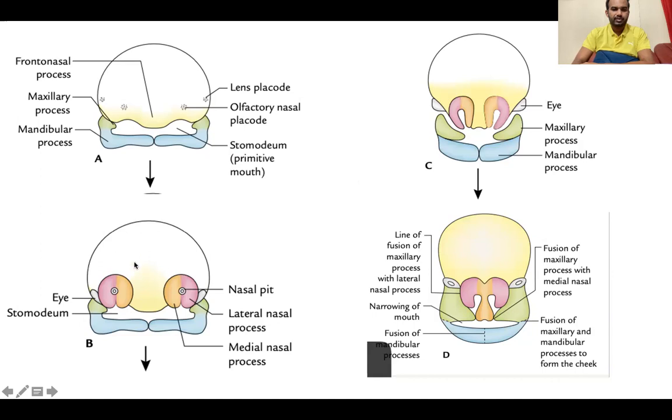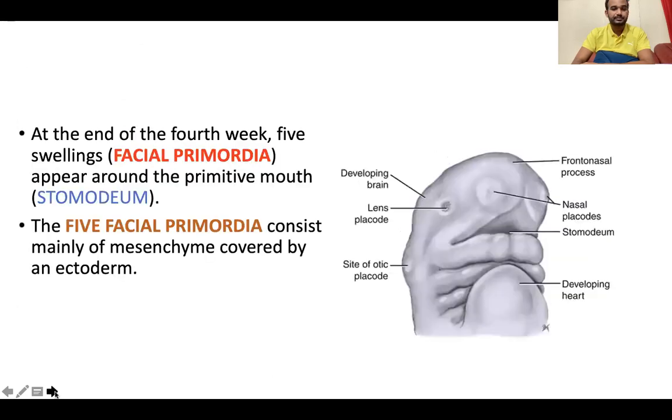So this entire thing is the frontonasal process. This is the maxillary process, and this is the mandibular process. We will go into detail about all these processes in the next class, in the next slide.